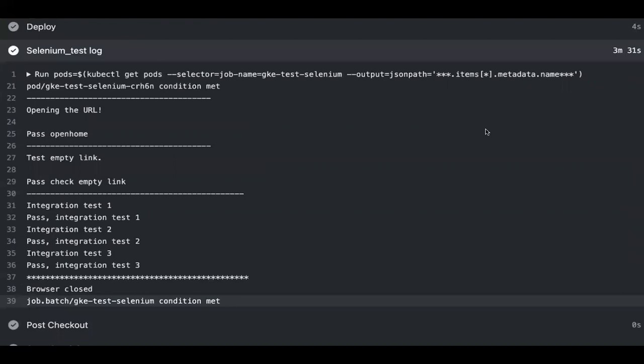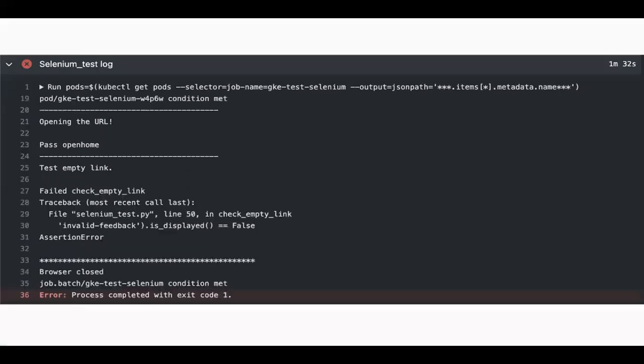This is an example of a past integration test log detail. And this is a failure example. It notices as a failure, and we can see log detail to check traceback info.